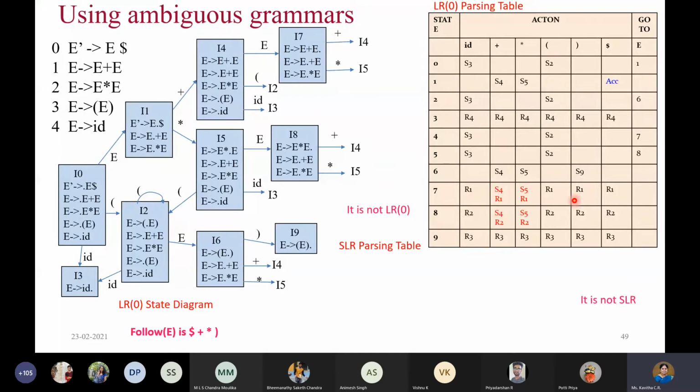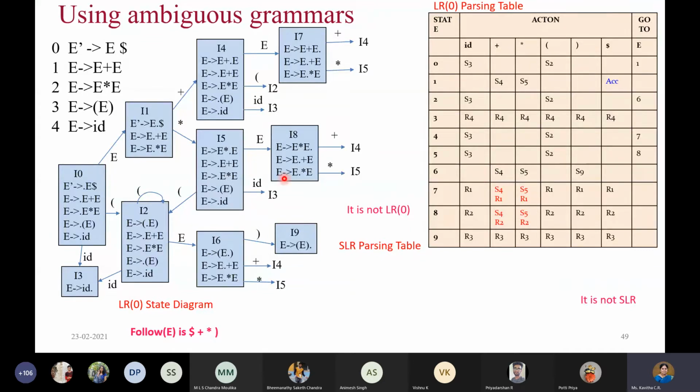If even one state contains a shift reduce conflict, then we say that the given grammar is not suitable for that particular parsing technique. So we are doing LR of 0, therefore it is not suitable for LR of 0 parsing because of this conflict. Anyway, we know that LR of 0 parsing is a very weak parsing technique. So let us also see whether we can go ahead with the SLR parsing technique.